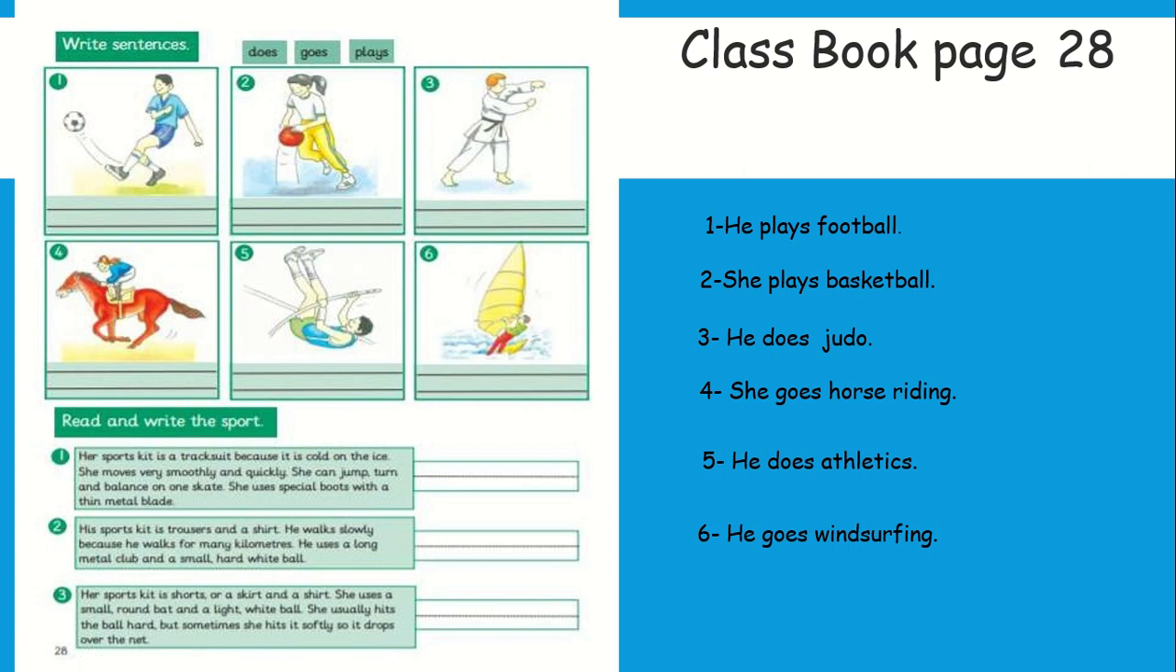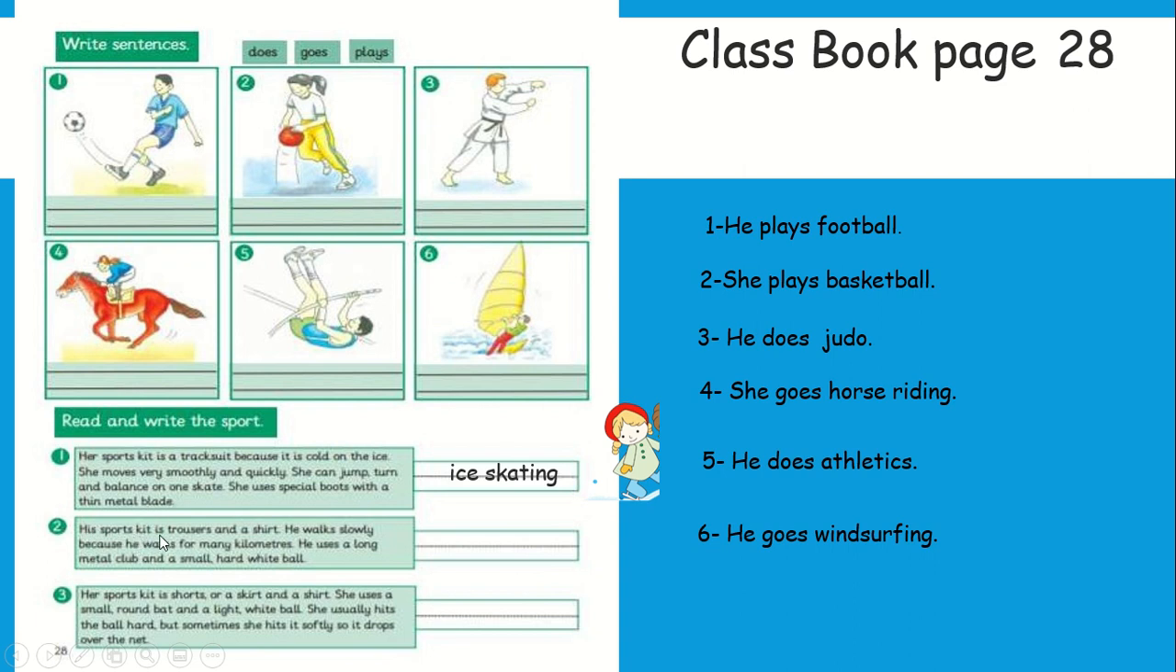What do you think? Here we have this sport. It is cold on the ice. The sports kit is a tracksuit because it is cold on the ice. So yes, it looks like this one. So what is it? Ice skating. Well done. Okay, number 2.